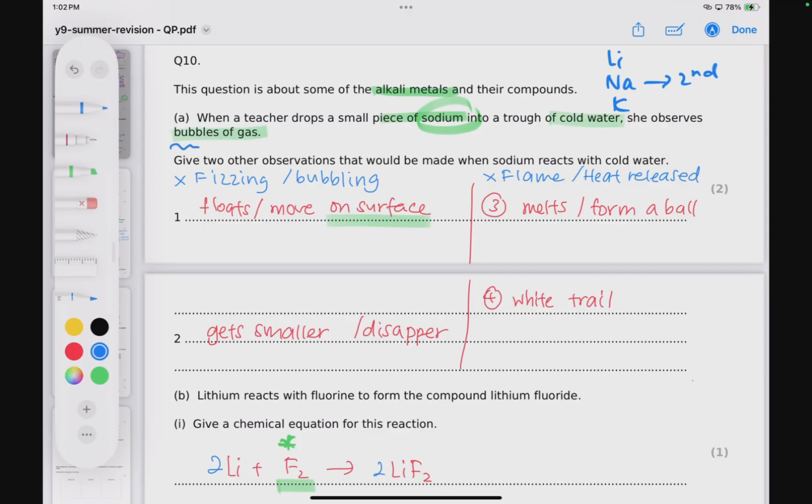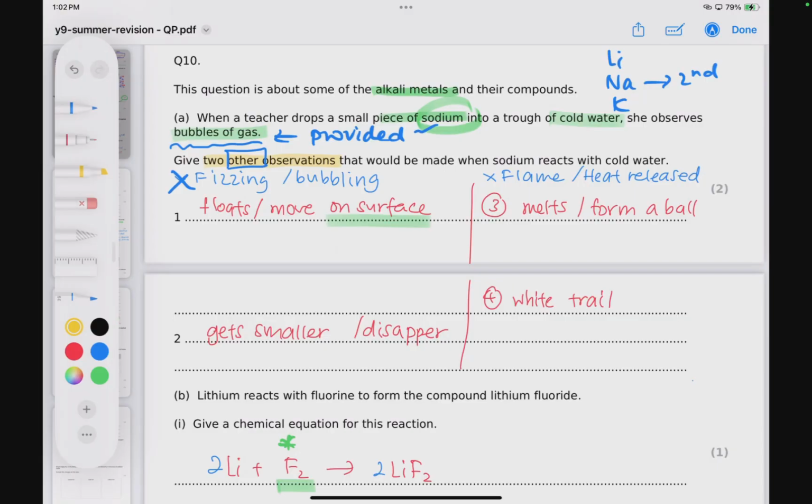Now take note, this observation is provided, so please do not repeat this observation. So here the question is asking you to state two others. In fact they emphasize on two others. So in this case, if you mention anything about fizzing or bubbling, you will not get any marks because it's already provided. Okay, so what other observation could you bring into this question so that you can get marks here?